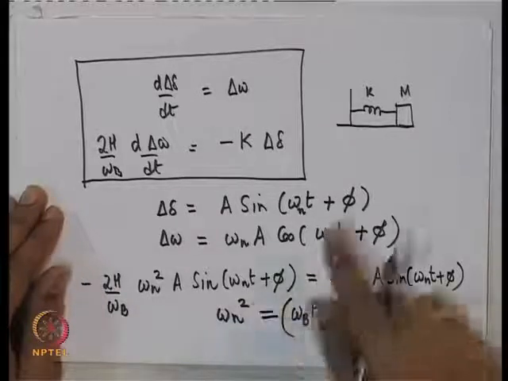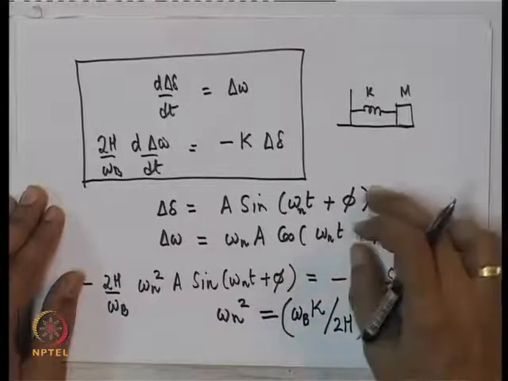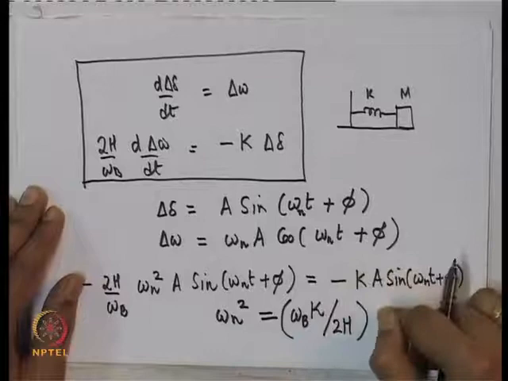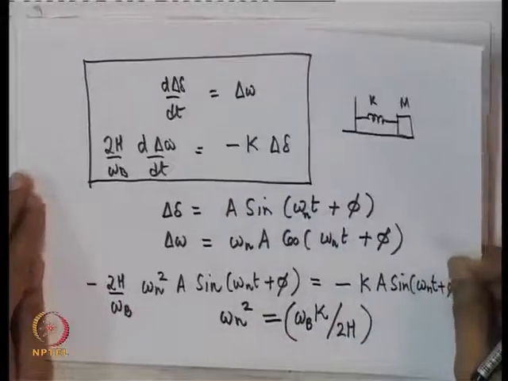So, if this is true, of course, these equations get satisfied, and indeed our guess solution is correct if omega n is taken to be this. Okay. So, let us just move on, and so have we got the solution yet?